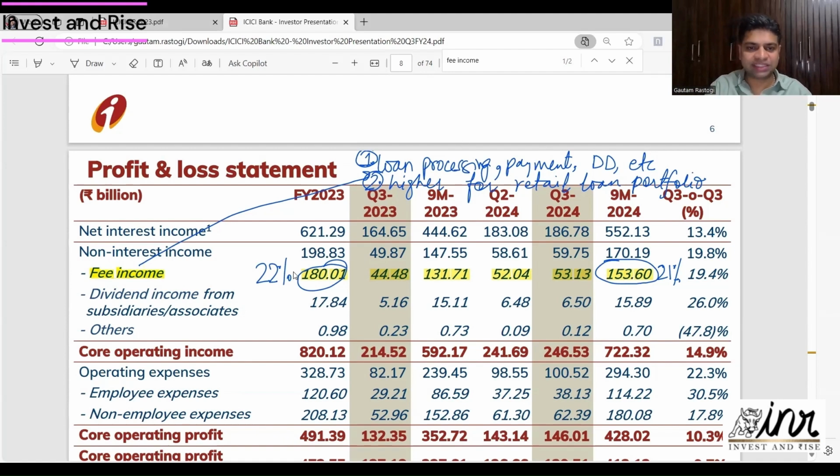The fee income for ICICI was 22% in FY23, 21% in FY24 9 months. For SBI, it's lower, and for other banks like Punjab National Bank, I'm just using them as my guinea pig, but obviously you need to search how much fee income each has. Because SBI, PNB and other banks have higher corporate exposure and have given more loans to corporate companies, their fee income is also a bit lower. That again explains their lower ROA.